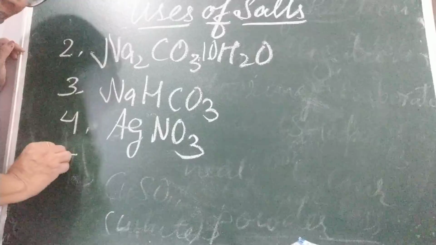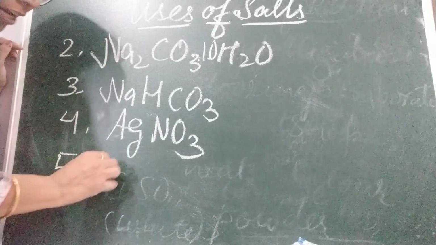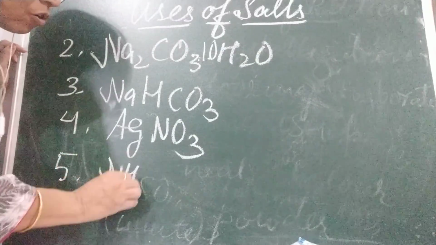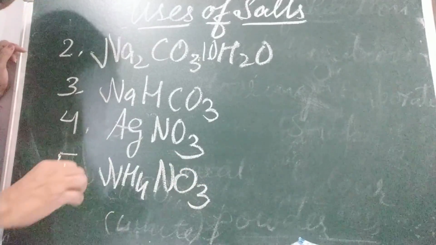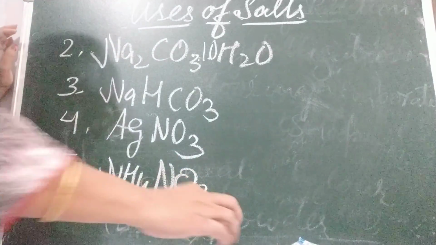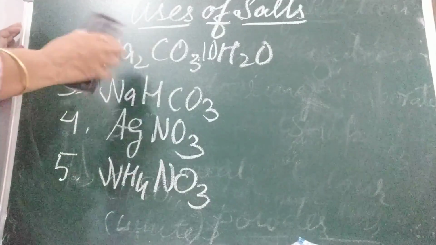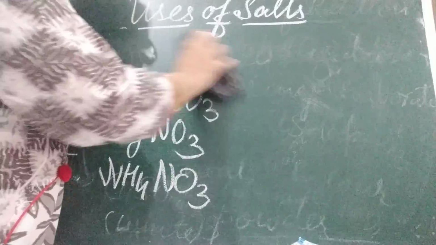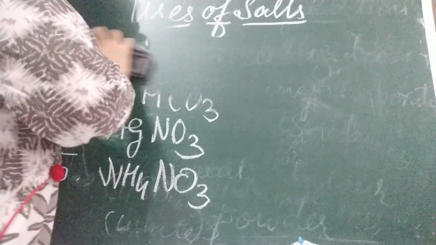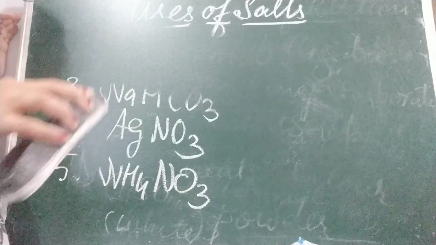Now next is ammonium nitrate, NH4NO3. This is the formula of ammonium nitrate. It is used for making fertilizers and also for making explosives, dynamites and all.